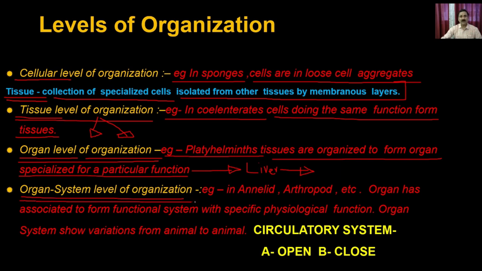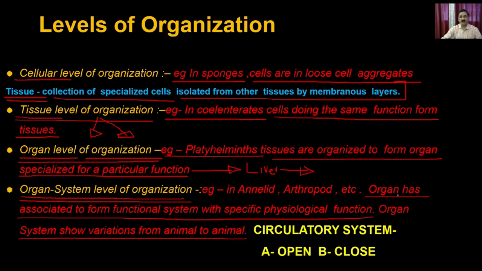And that's another level, where you have the organ system. So for example, the organs associate to form a functional system with a specialized physiological function. The organ system now varies from animal to animal. It is a kind of different organs coming together and doing specialized physiological functions. For example, when you are breathing and distributing oxygen into different parts of the body, you are not using a single organ, you are using the organ system.